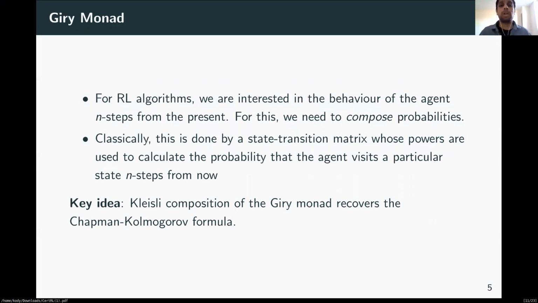So classically, this is achieved by a state transition matrix whose powers are then used to calculate the probability of an agent. But formalizing this directly would require us to formalize matrices and matrix multiplication, which could be quite tedious. And so our key idea to replace matrices and matrix multiplication was to introduce the Giry monad and to use the Kleisli decomposition of the Giry monad to replace matrices. This is done because the Kleisli decomposition of the Giry monad recovers the Chapman-Kolmogorov formula.